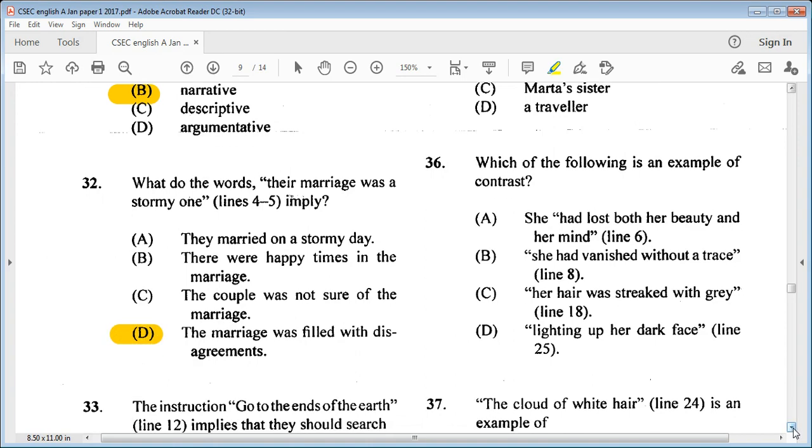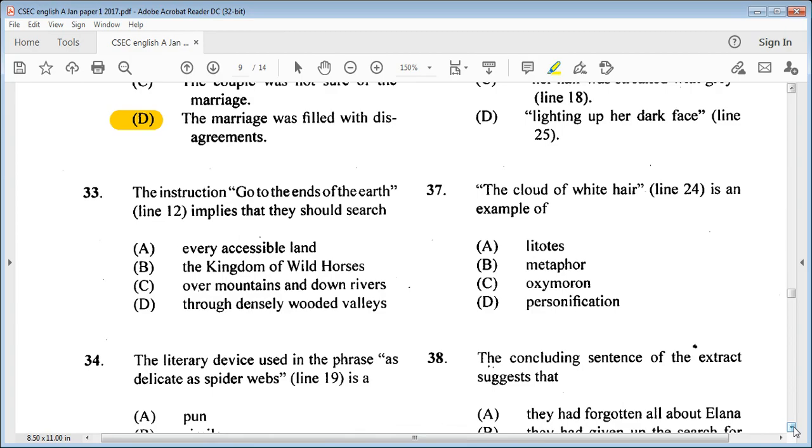Let's go on to 33. The instruction, "go to the ends of the earth," line 12, implies that they should search A, every accessible land, B, the kingdom of wild horses, C, over mountains and down rivers, D, through densely wooded valleys. Wow.